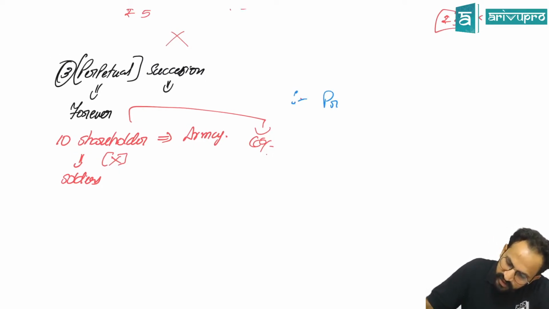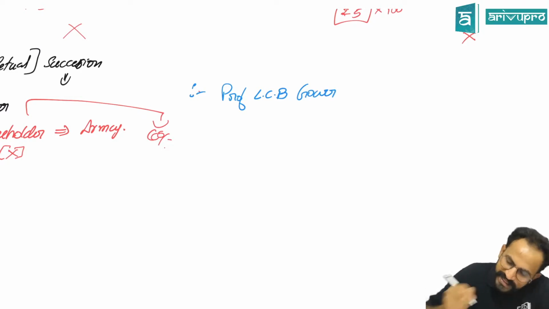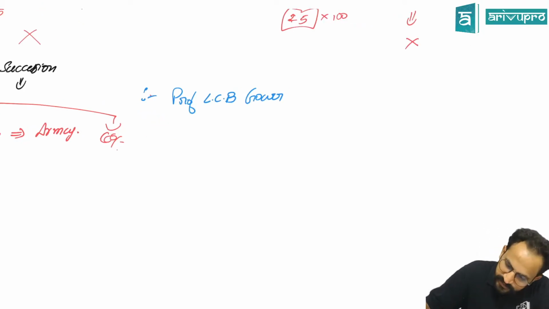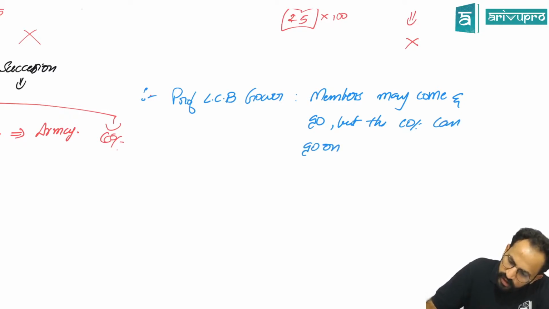Professor LCB Gower says, members may come and go, but the company can go on forever.